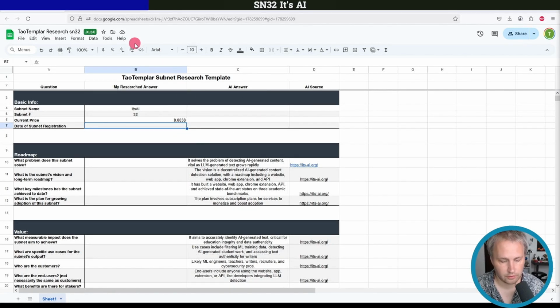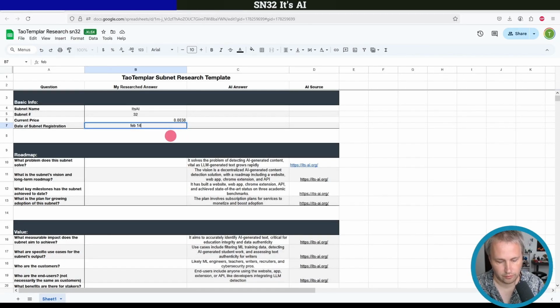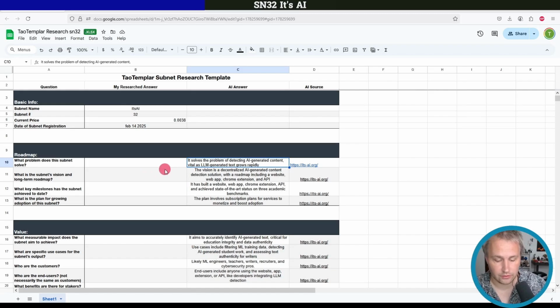I've copied all that over. So let's just go through each answer here. One that it didn't get, and it's going to be hard for LLMs to get this, would be the start date. That was February 14th, 2025. So the way that I conceptualize this in my brain is that my researched answer is better than the AI's answer.